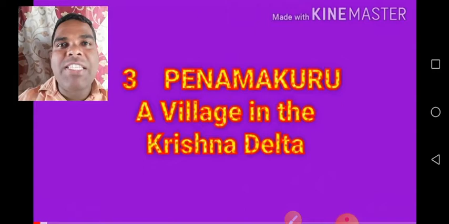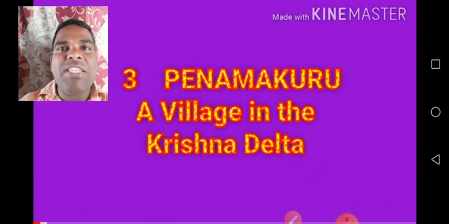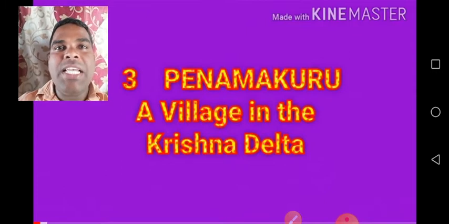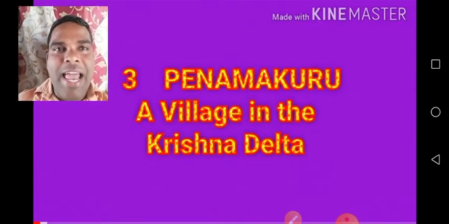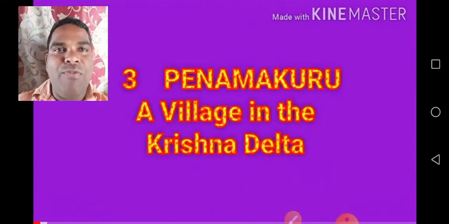Children, in the previous classes we learned about different kinds of landforms. What are the different kinds of landforms? Mountains, plains, deserts, islands and plateaus. We have learned all these different kinds of landforms.